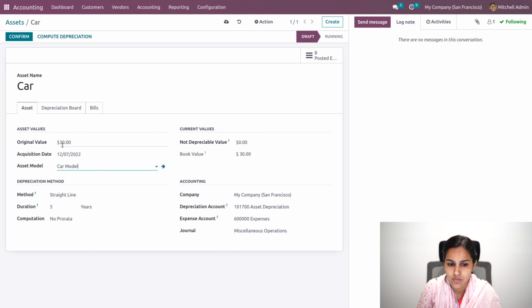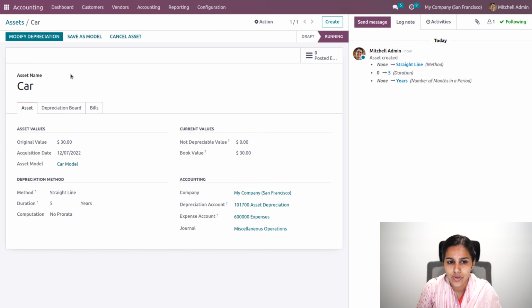So instead of adding one by one, we will be able to add all the details of this asset over here. Okay, so this is how we use the asset model for automation, and also we can add this fixed asset account in our purchase bill, so that the asset will be automatically calculated.